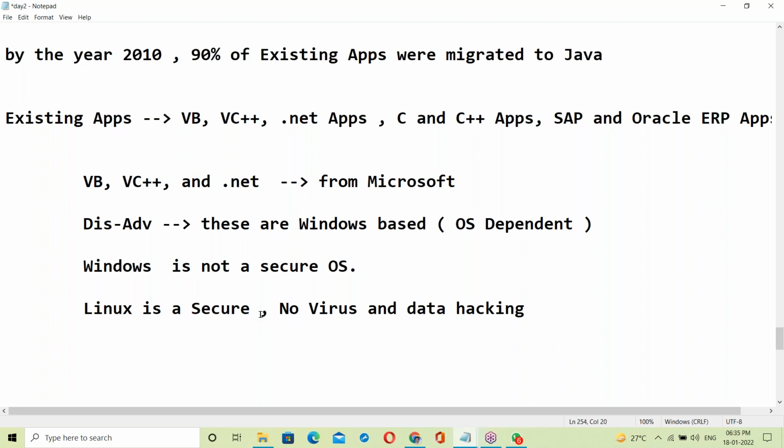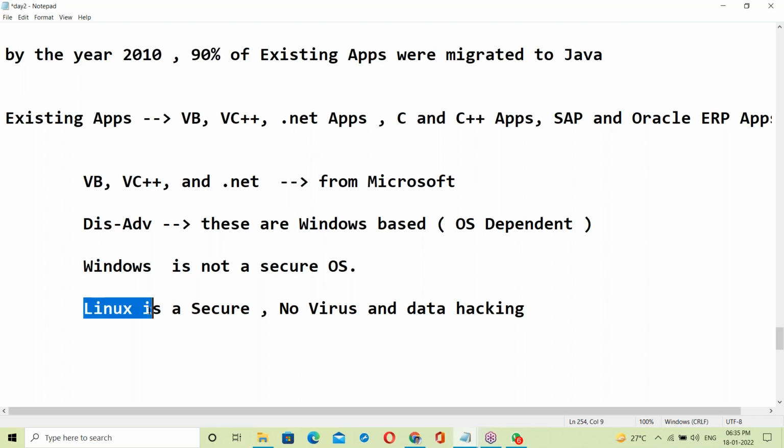Windows is not secure. Windows' only advantage is that it is user friendly. But nowadays in Linux we have Ubuntu and Red Hat. They are user friendly. A user friendly Linux OS is available now.